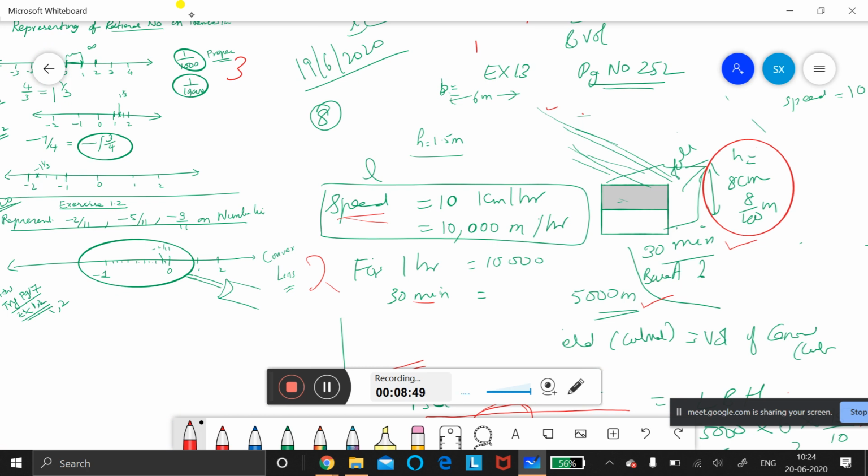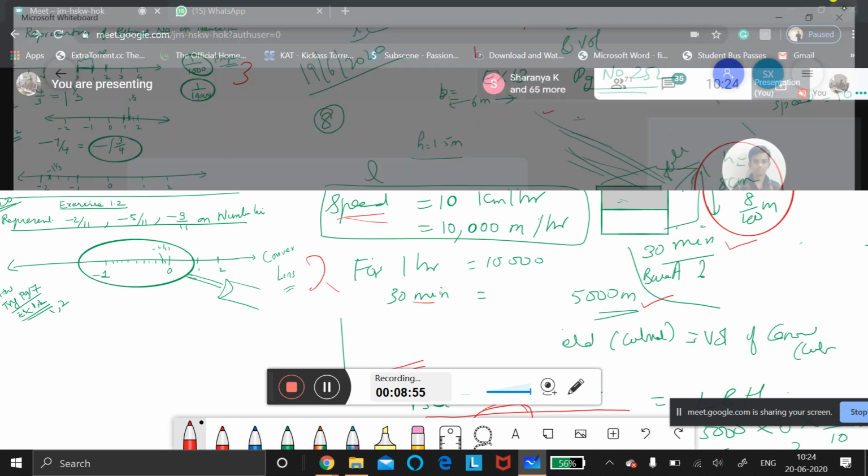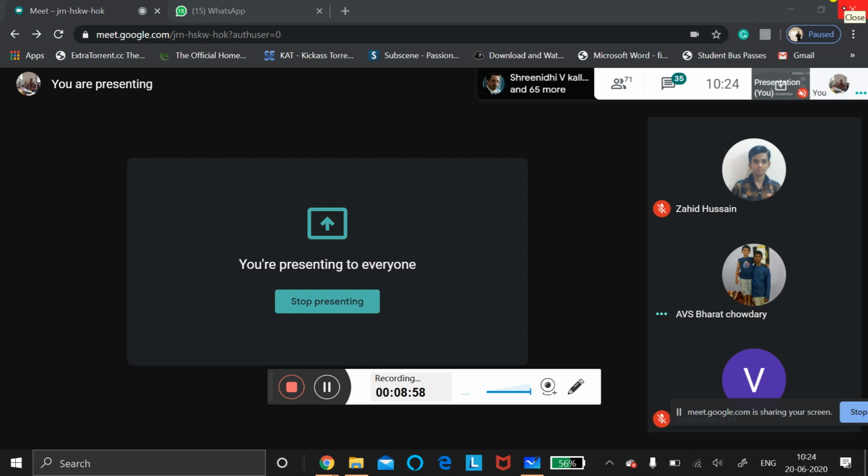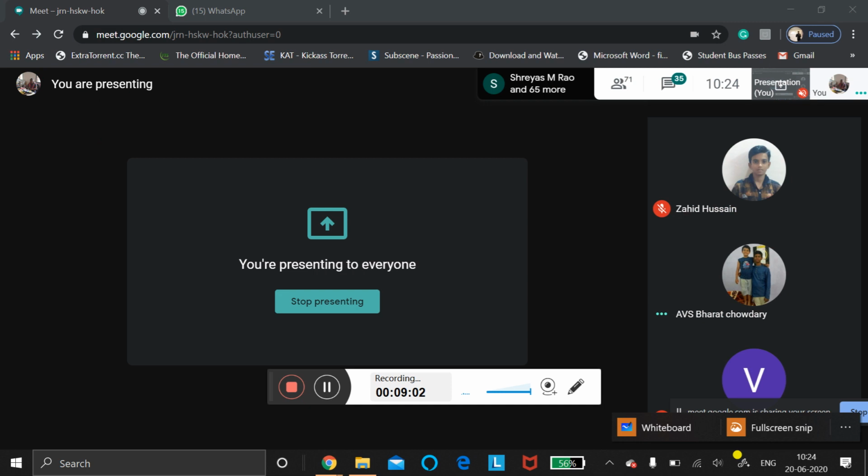How will you calculate the speed? Calculate the speed in centimeter per second.